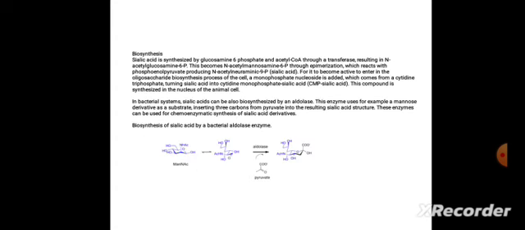Biosynthesis of sialic acid: it is synthesized from glucosamine 6-phosphate and acetyl-CoA through a transferase, resulting in N-acetylglucosamine 6-P. This becomes N-acetylmannosamine 6-P through epimerization, which reacts with phosphoenolpyruvate producing N-acetylneuraminic 9-P, which means sialic acid.